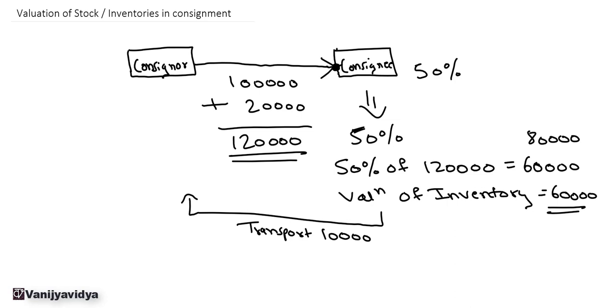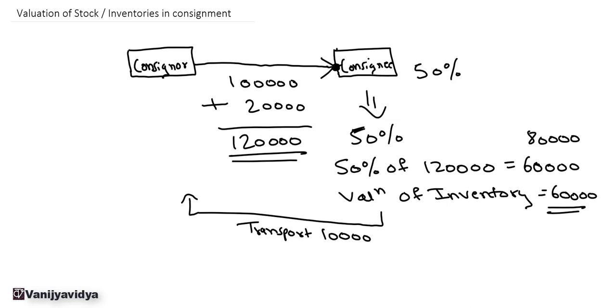Now why this transport cost is not included is when the goods were sent to the consignee, at this point they were ready for the sale, or they were in the saleable condition. Now this transport cost that is incurred in addition to that does not increase any value of the inventory or the goods.